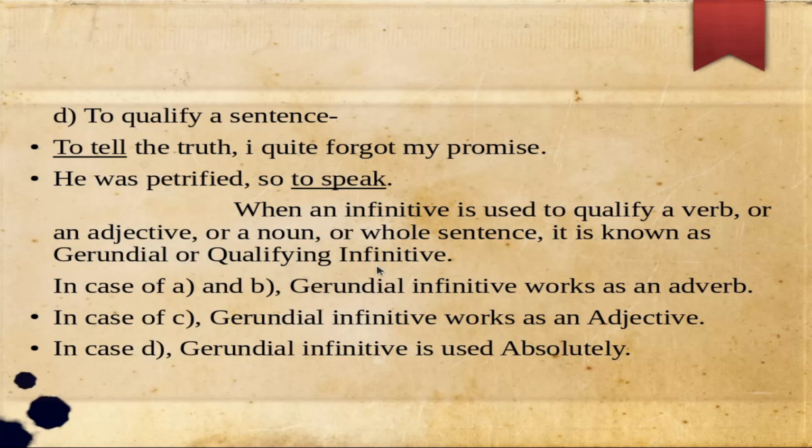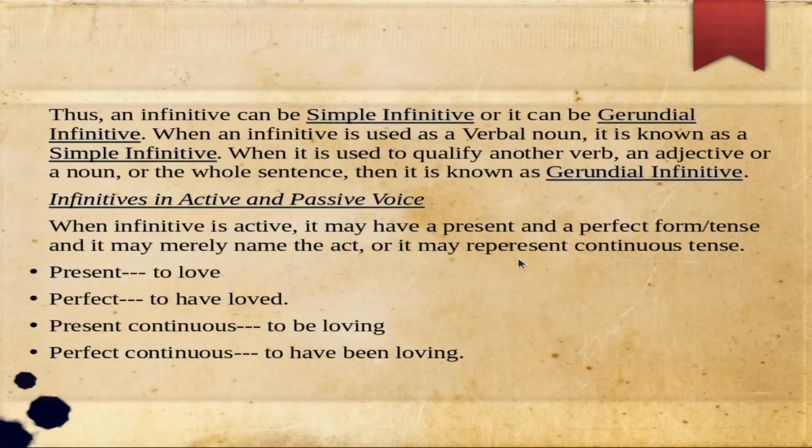In case of A and B, gerundial infinitives work as an adverb. In case of C, gerundial infinitive works as an adjective. In case D, in which we qualify the whole sentence by using an infinitive, the gerundial infinitive is used absolutely. Thus, an infinitive can be a simple infinitive or it can be a gerundial infinitive. When an infinitive is used as a verbal noun, it is known as simple infinitive. When it is used to qualify another verb, an adjective or a noun or the whole sentence, then it is known as gerundial infinitive. Infinitives in active and passive voice.